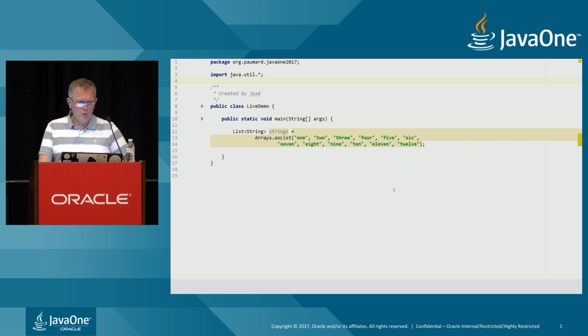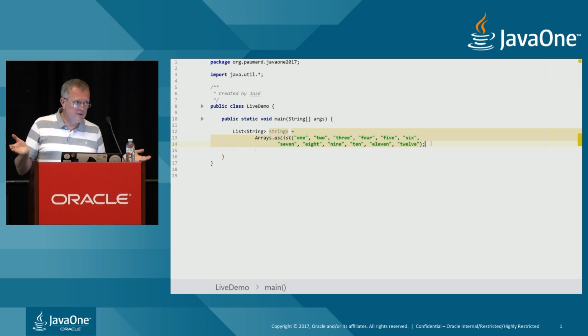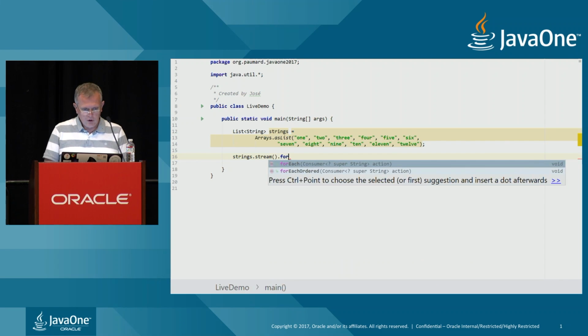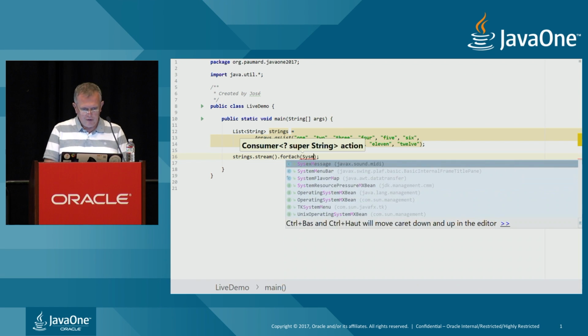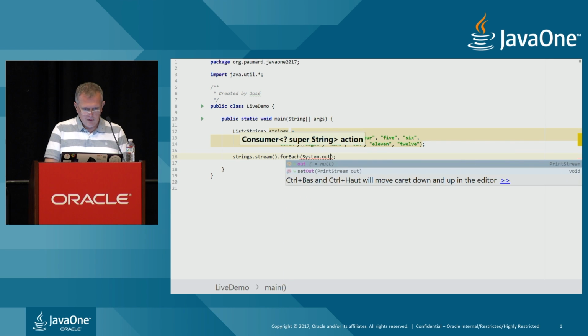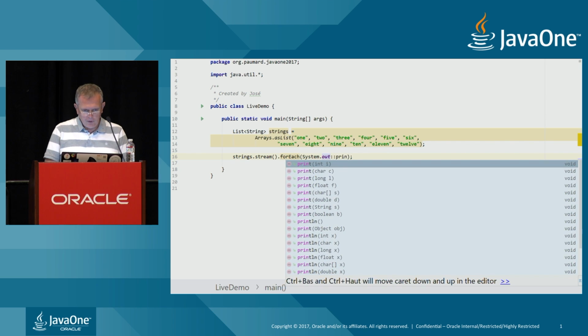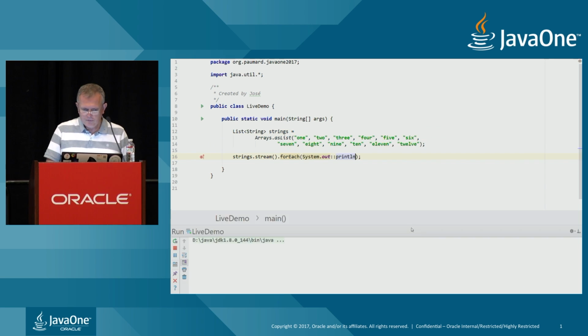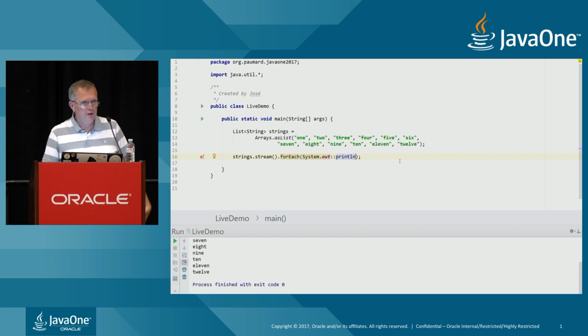Okay, fine. So what do we have here? We have a basic list of strings, Java 8 style. We could have used the wonderful factory method from the List interface, but this is still Java 8 code. You all know that to create a stream on this, we need to call the stream method on it, and from that, we can just call, for instance, forEach to print out the content of that stream. Okay, let us run this code. Great. It does what we expect it to do.